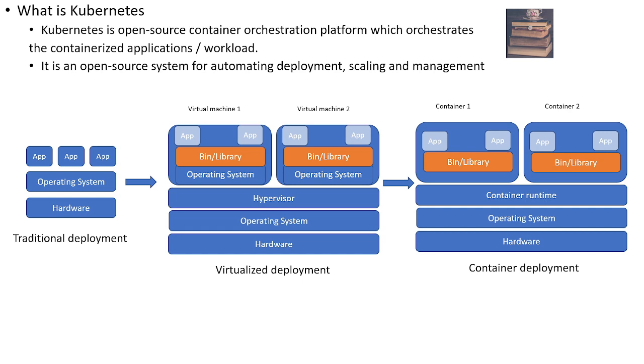Now, if you look at the traditional deployment, what happens? There is hardware, there is an operating system, and there are so many applications on top of that. Take the bare metal hardware, install any kind of operating system, whether it is Unix, Linux, or Windows, and then we used to deploy the applications on top of that. That is basically the traditional deployment for any software or application.